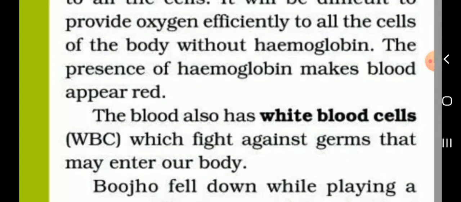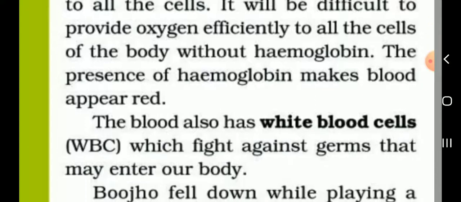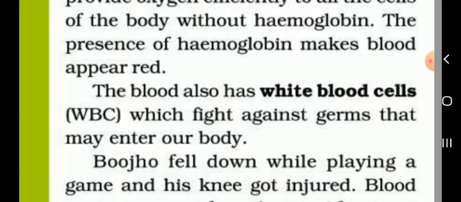Next, what are the components of blood? RBC, WBC and platelets. Three components of blood. Blood is red in color. Why is blood red in color? Because of the pigment hemoglobin.